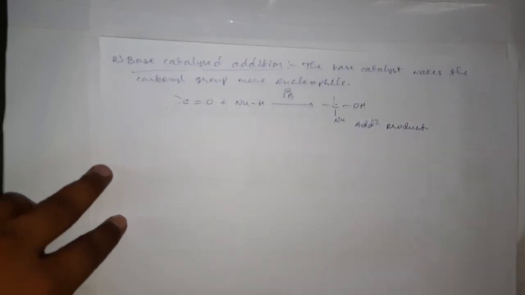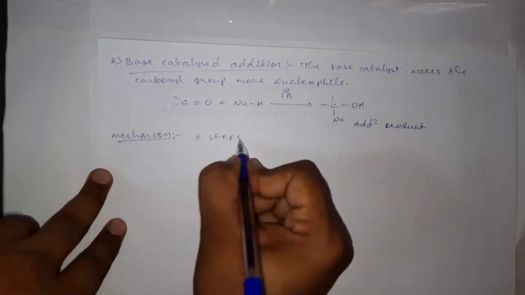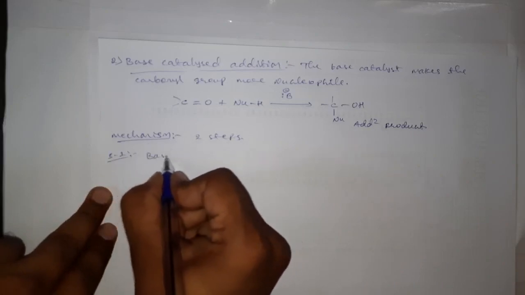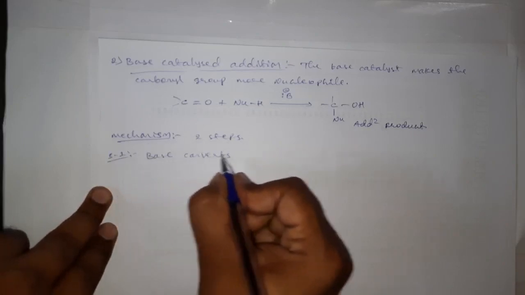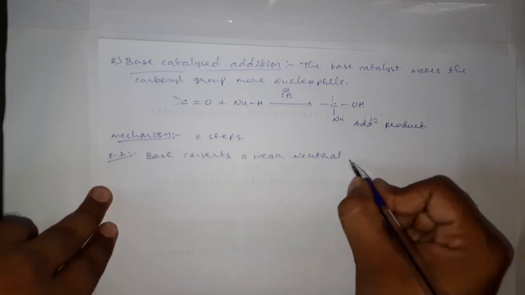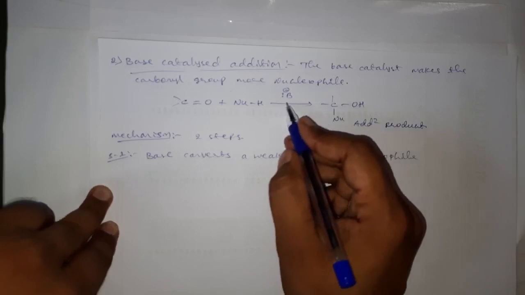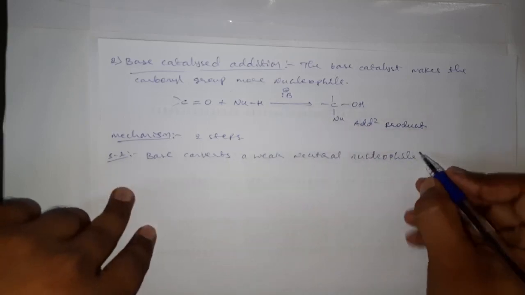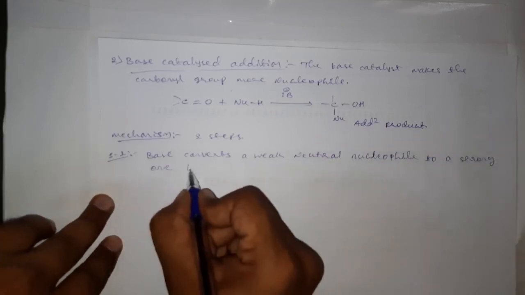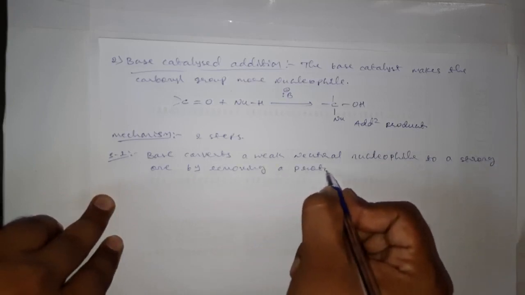Okay, and see, this mechanism also involves 2 steps. The first step is what? The base converts a weak and neutral nucleophile to a strong one by removing a proton from it. This base what we are using here is converting a weak and neutral nucleophile to a strong one by removing a proton from it.